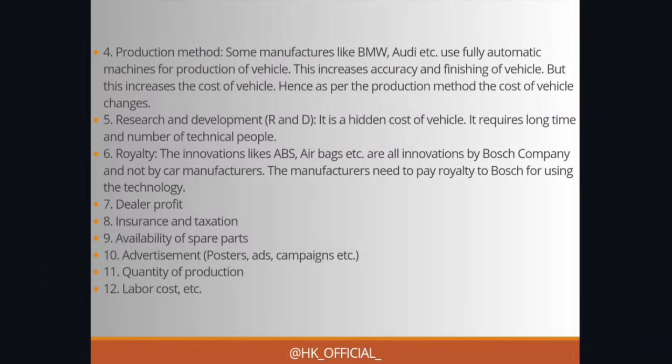Then further we have fourth point, production method. So some manufacturers like BMW, Audi, etc. use fully automatic machines for production of vehicle. So this increases the accuracy and finishing of vehicle, but this increases the cost of vehicle also. Hence, as per the production method, the cost of vehicle changes.